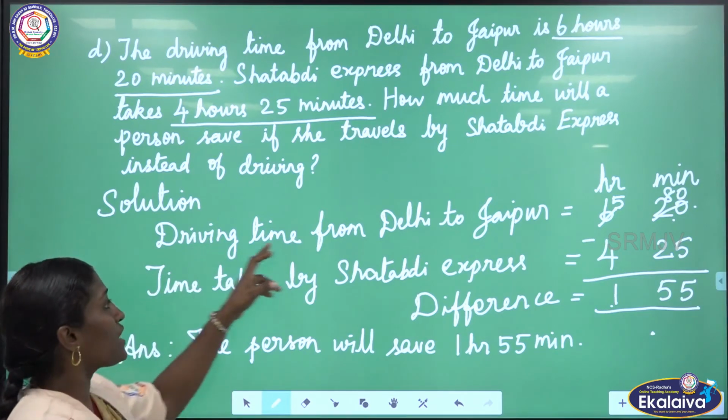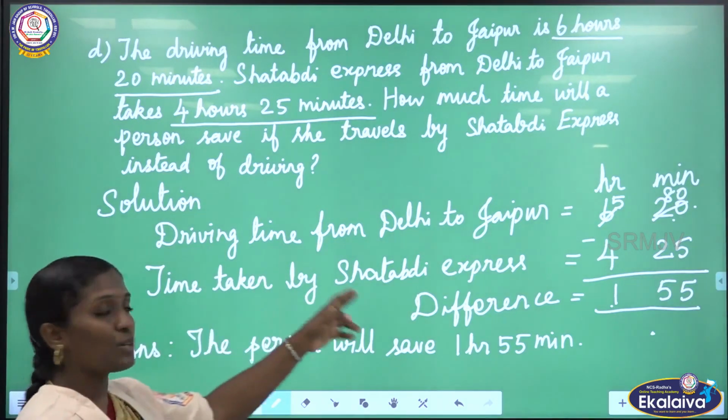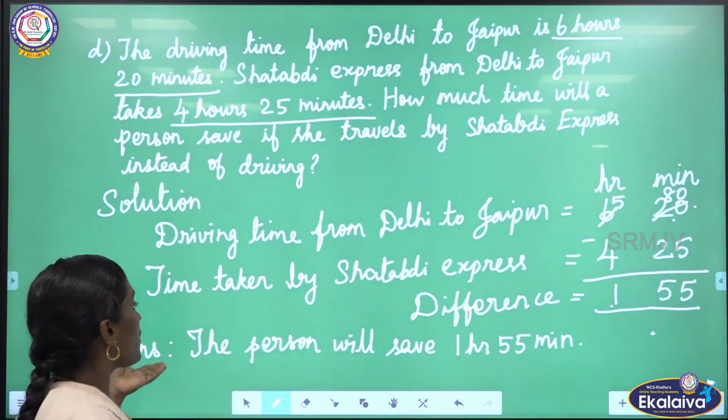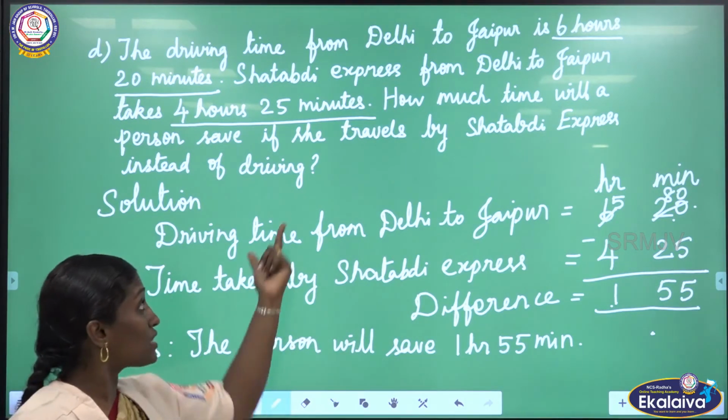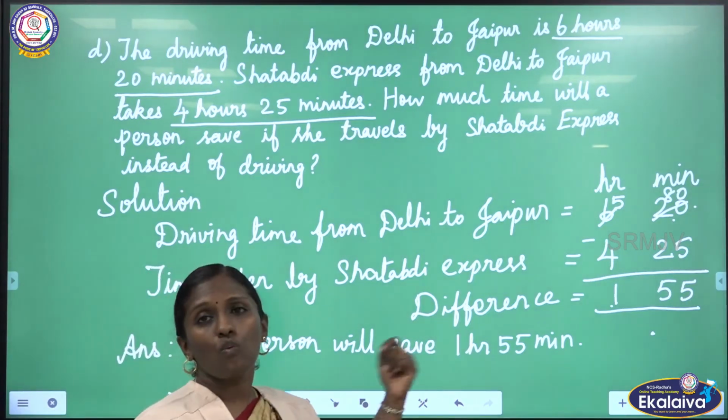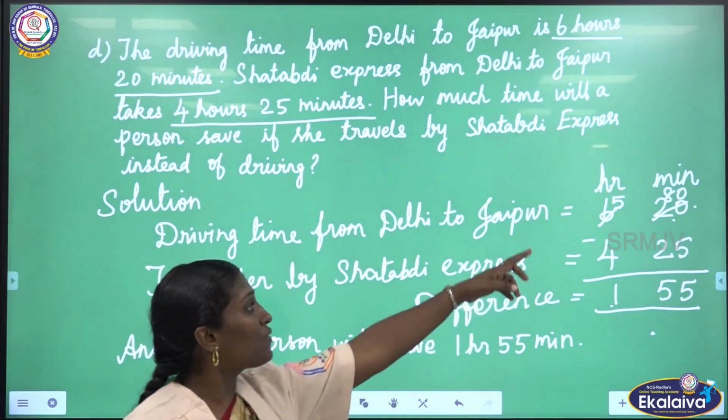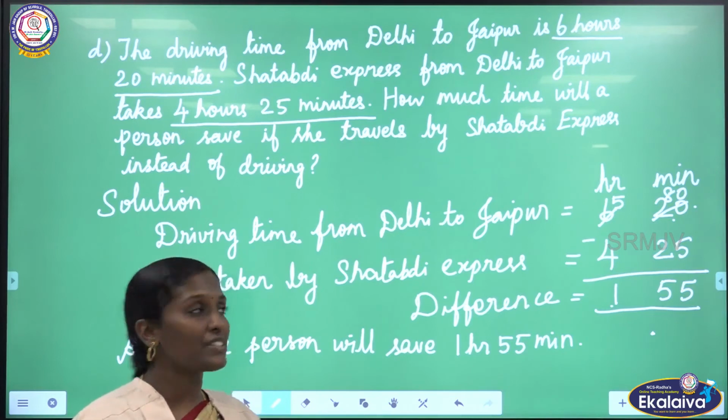Here the driving time is given, the time taken by the Sahabti Express is given. We are finding the time. If the person travels by Sahabti Express, she will save 1 hour 55 minutes. For that, we are subtracting these two. Is it clear, children?